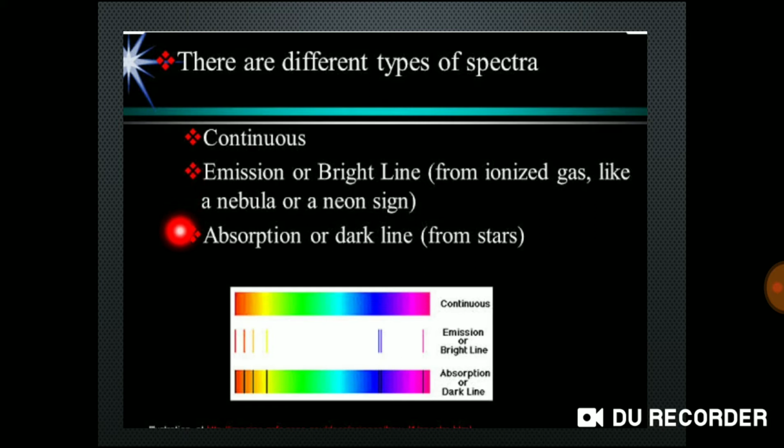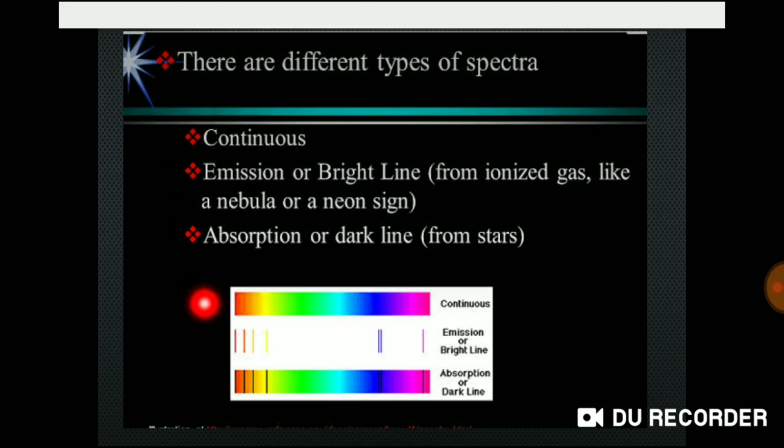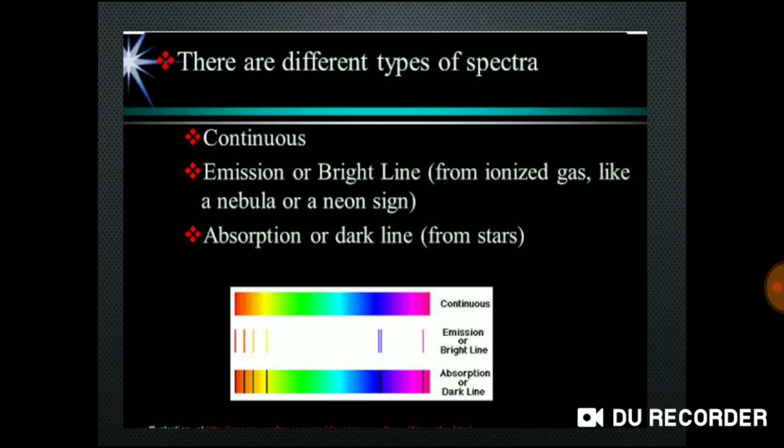One is emission spectrum, another one is absorption spectrum. See the screen: this is continuous spectrum, this is the discontinuous or bright line spectrum, and this is absorption spectrum. I'll give you the definition for emission spectrum and absorption spectrum also.